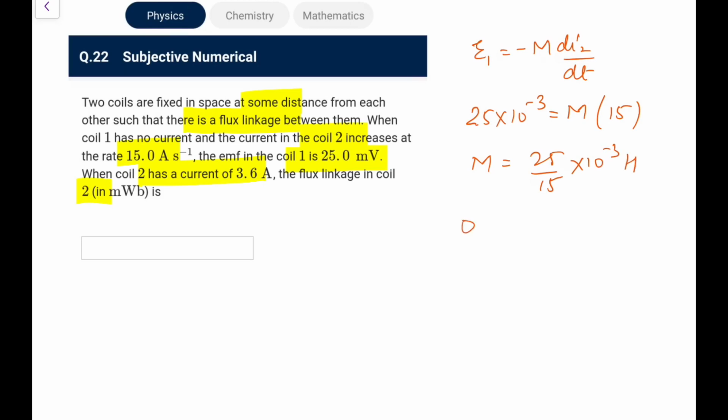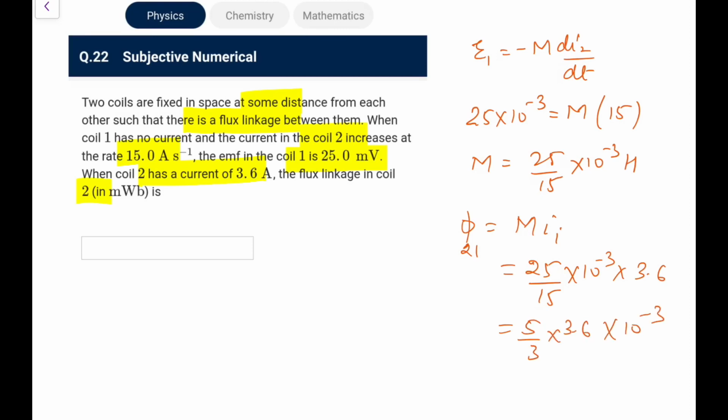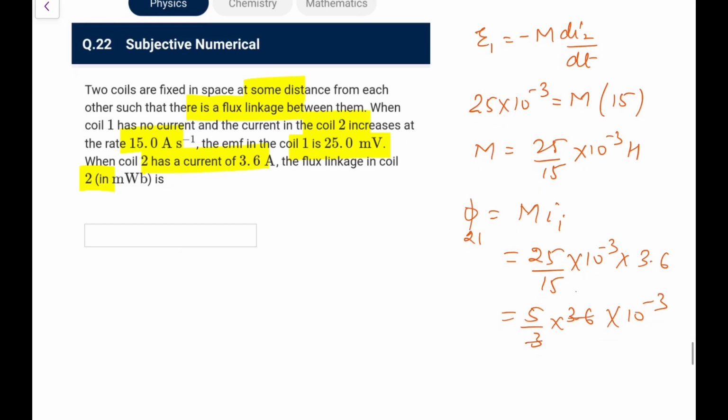Now, when coil 1 has a current, the flux linkage in coil 2 would be M times I1. M is 25 by 15 into 10 raised to power minus 3 into I1. I1 is 3.6. So it is 5 by 3 into 3.6 into 10 raised to power minus 3. You have to write in milliweber. This is 1.2, so 5 into 1.2 would be 6 milliweber. So the answer comes out as 6 here.